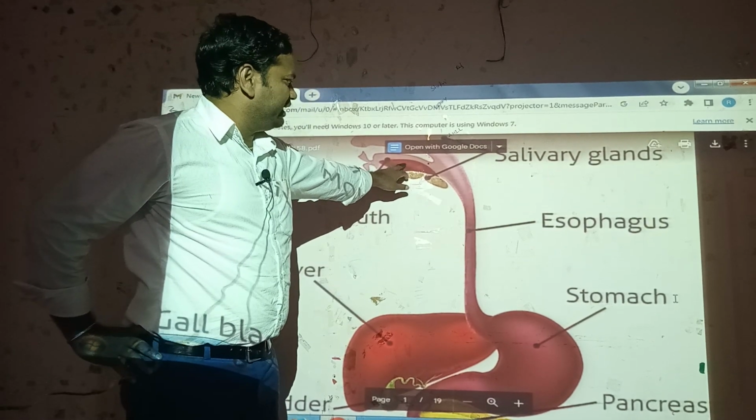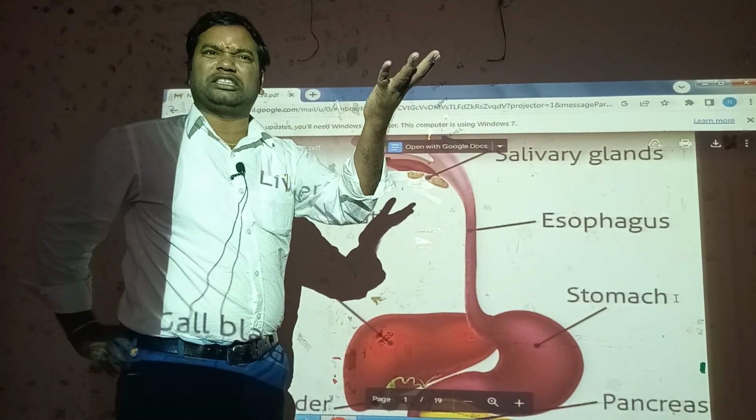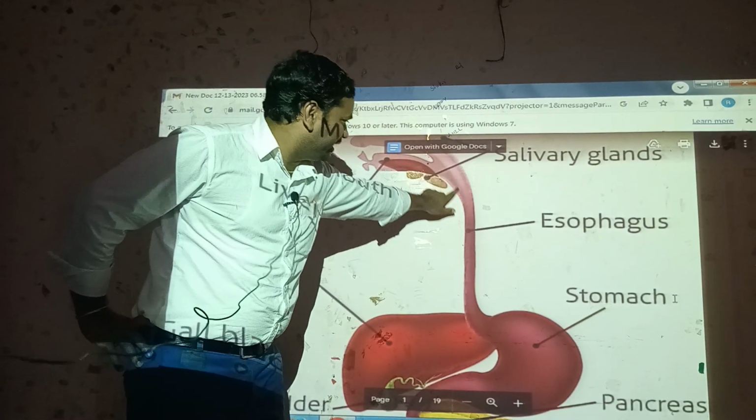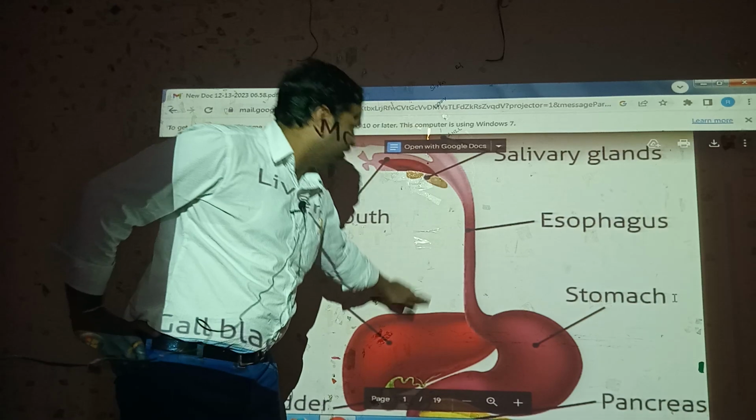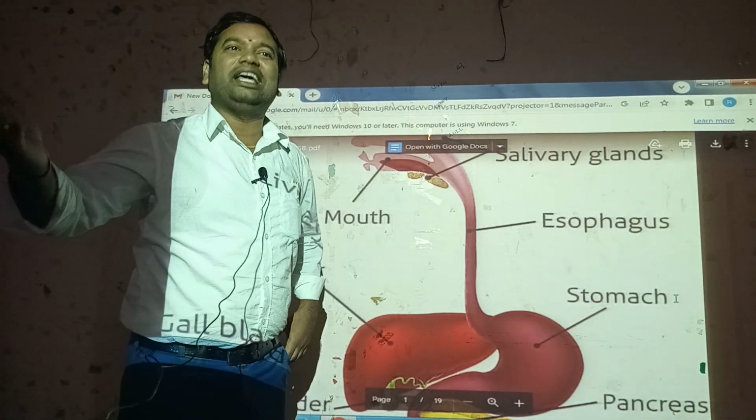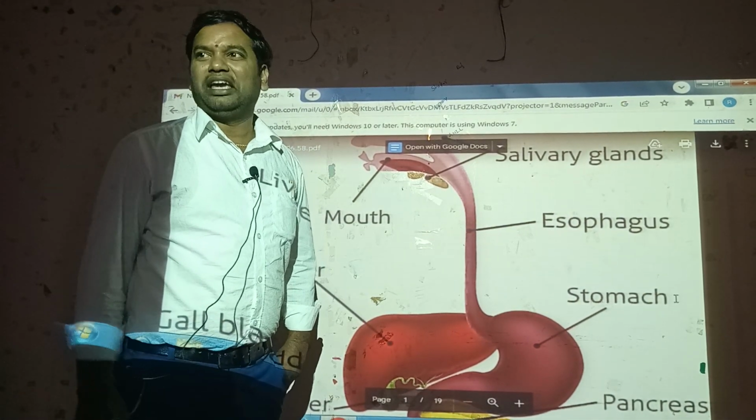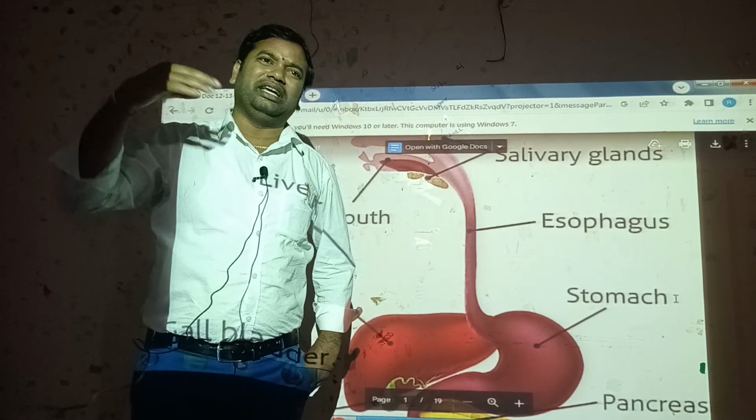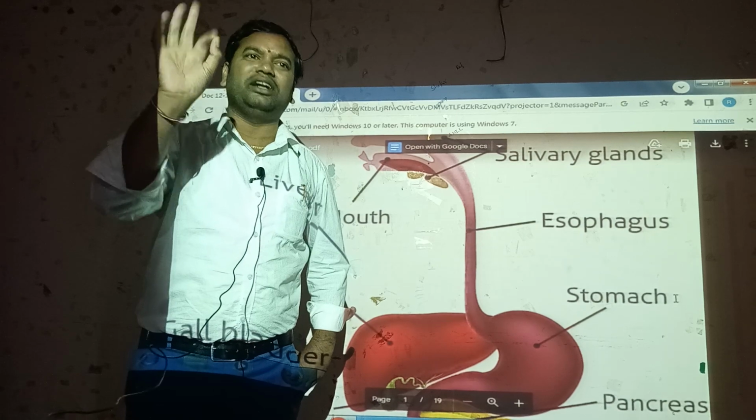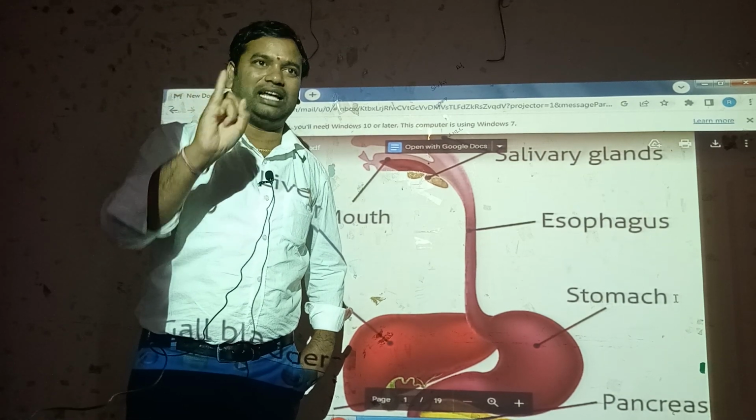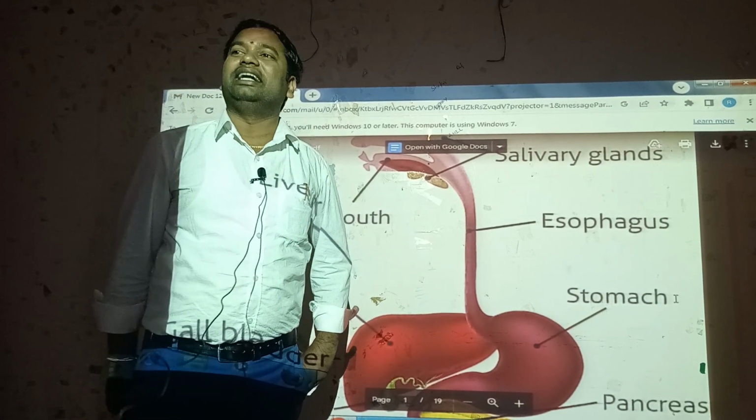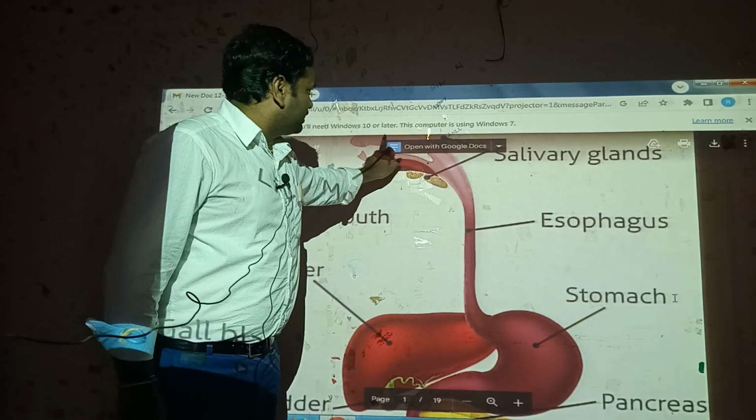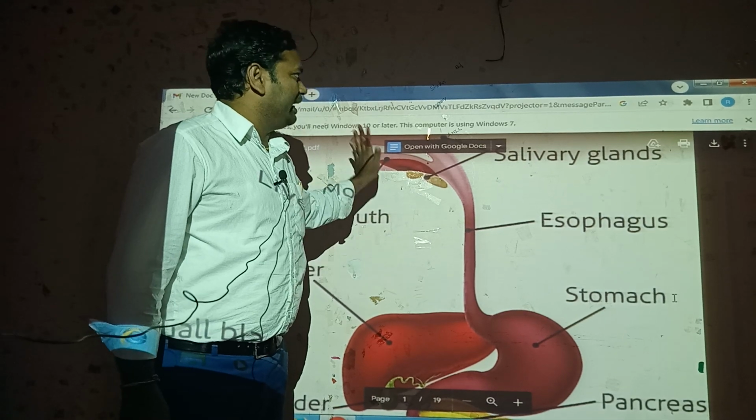Okay, now the human digestive system. In any organism, commonly two parts are present. Number one is the alimentary canal. The second one is the associated digestive glands. In any group of animals, such as cockroach, and human body, any organism, two common parts are present: the alimentary canal and the associated digestive glands. The alimentary canal is a longitudinal tube. The start is the mouth and the end is the anus.